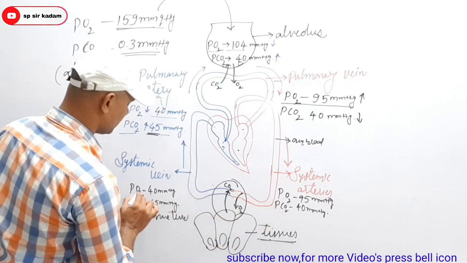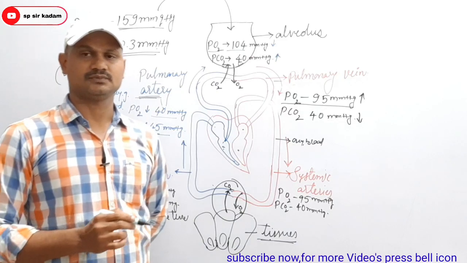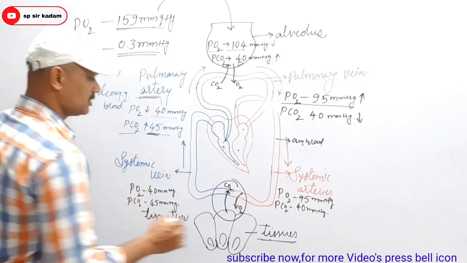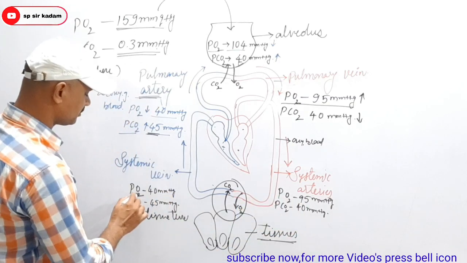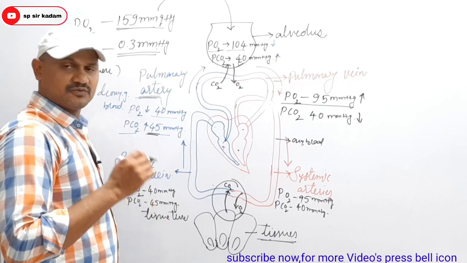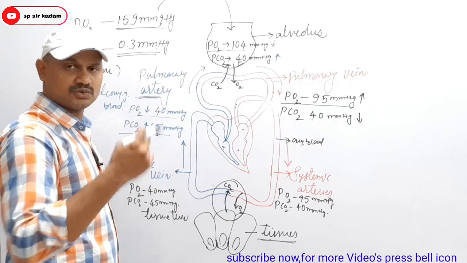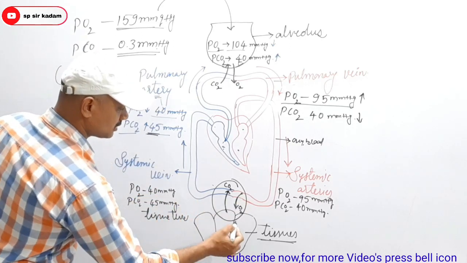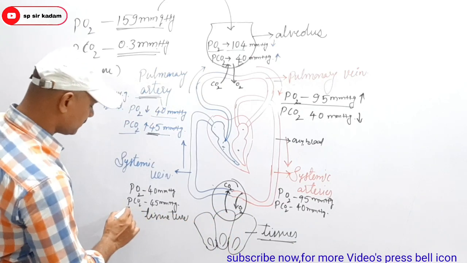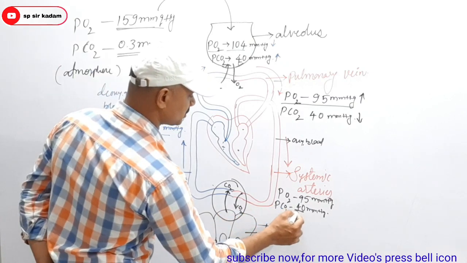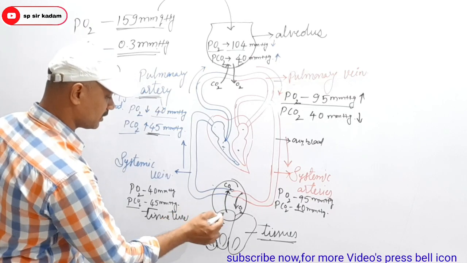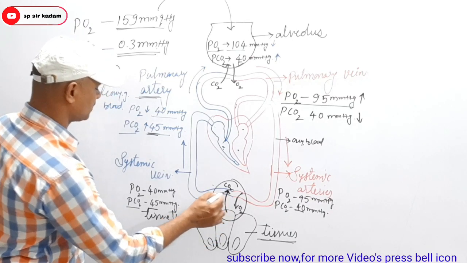Because of the differences in the partial pressure of the gases, oxygen and carbon dioxide. Here PO2 is 95 and here PO2 is 40. Gases diffuse from higher partial pressure to lower partial pressure. So oxygen diffuses from here to the tissue level, and here PCO2 is 45 and here PCO2 is 40. So, higher to lower, from the tissues to the systemic vein.